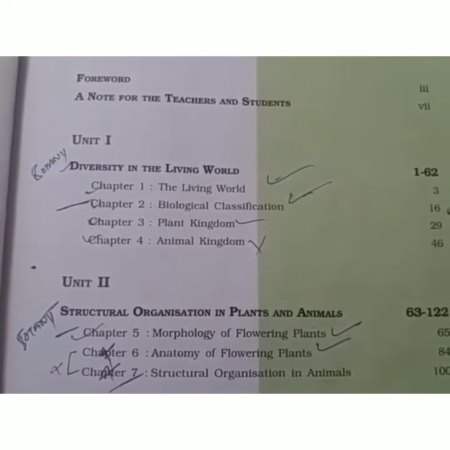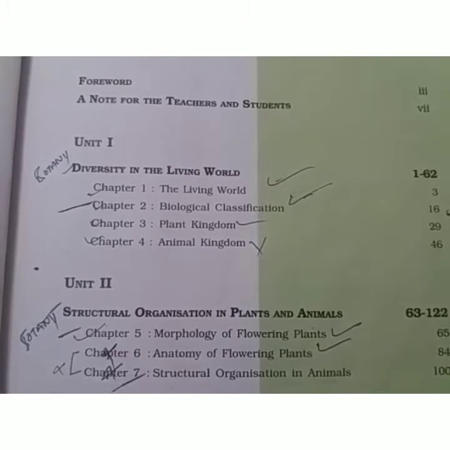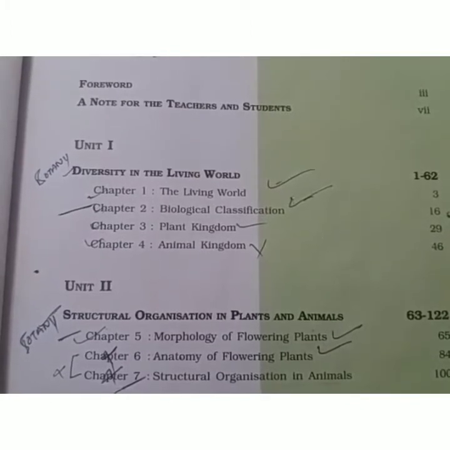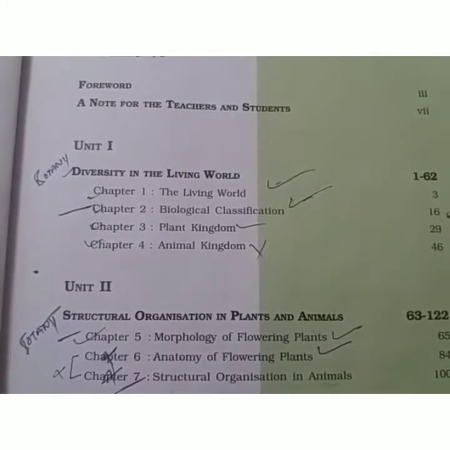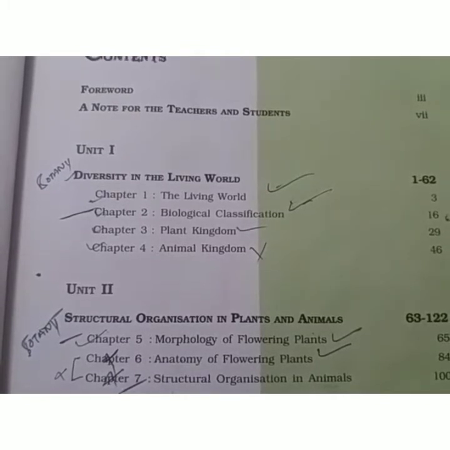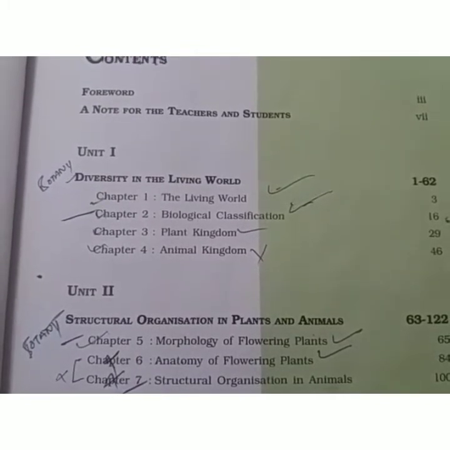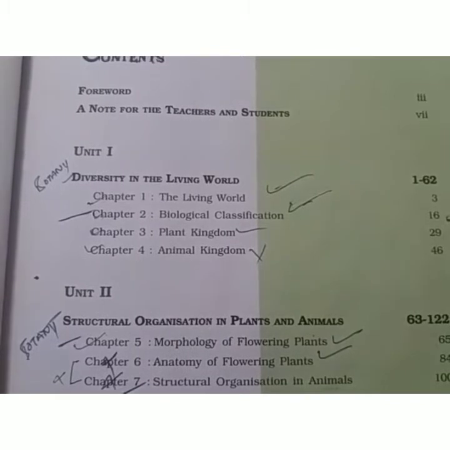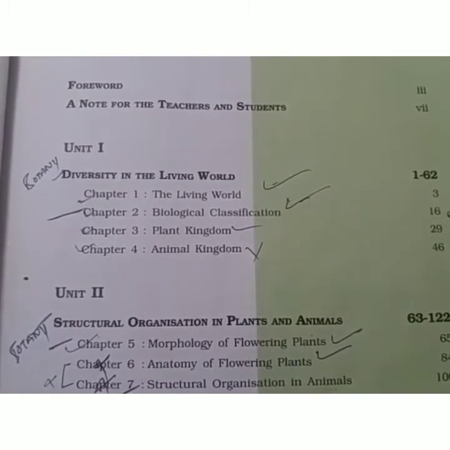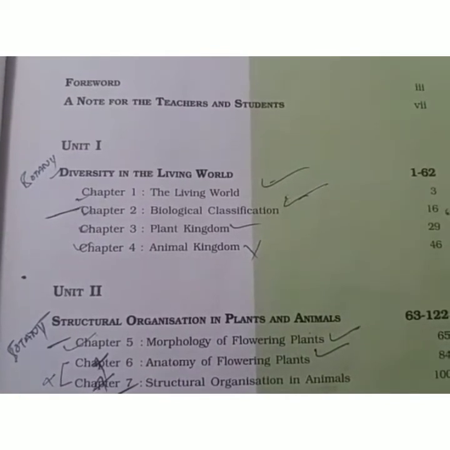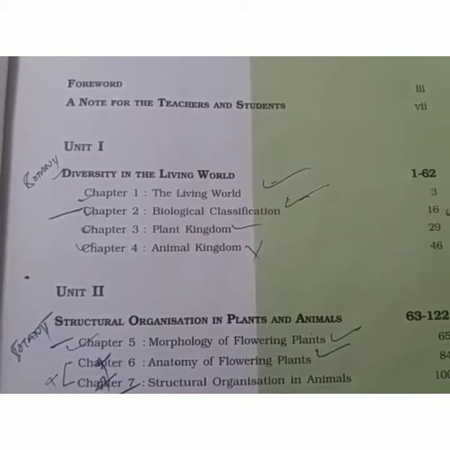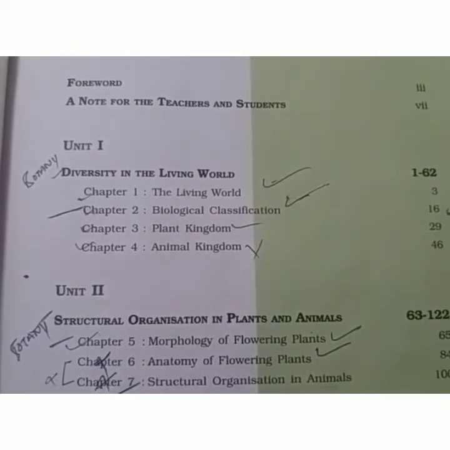The first chapter is about the types of biodiversity found on the earth, their relationship with each other, and their levels of classification, related to the branch which deals with the study of classification and identification of organisms, that is systematics or taxonomy.